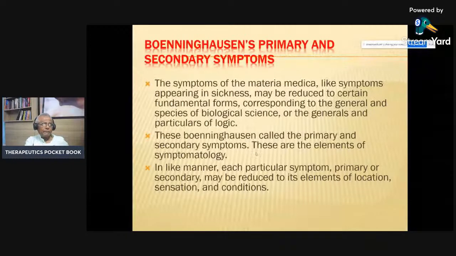So primary symptoms are the symptoms in general, and secondary are the symptoms that are experienced. These two things we have to keep in mind. In like manner, each particular symptom, primary or secondary, may be reduced to its elements of location, sensation and modality.